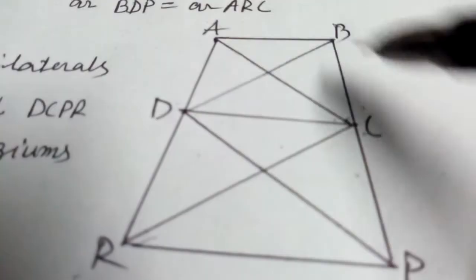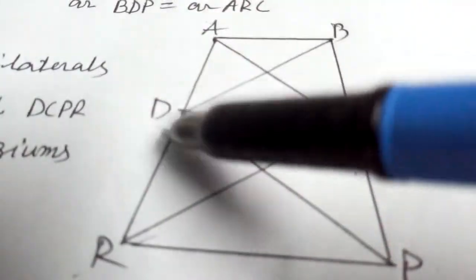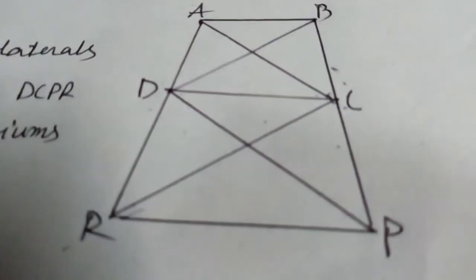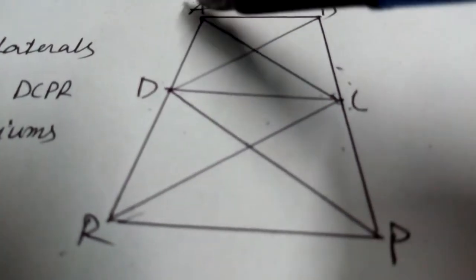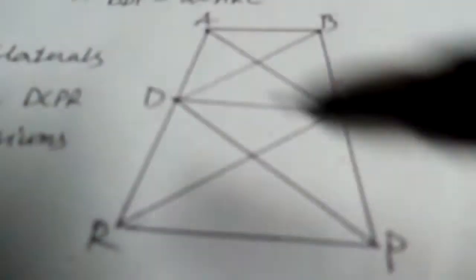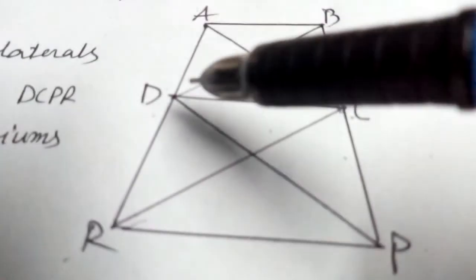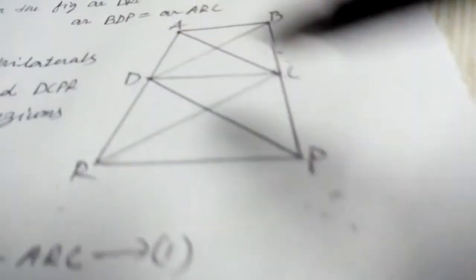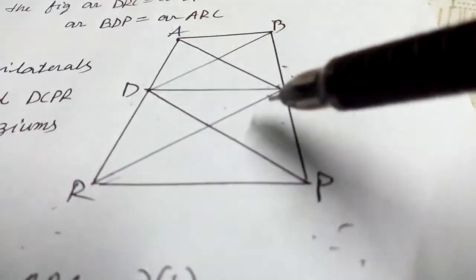We have to show that ABCD is a trapezium and DCPR is also a trapezium. Now, given that area of ACR is equal to BDP and area of DRC is equal to DPC.